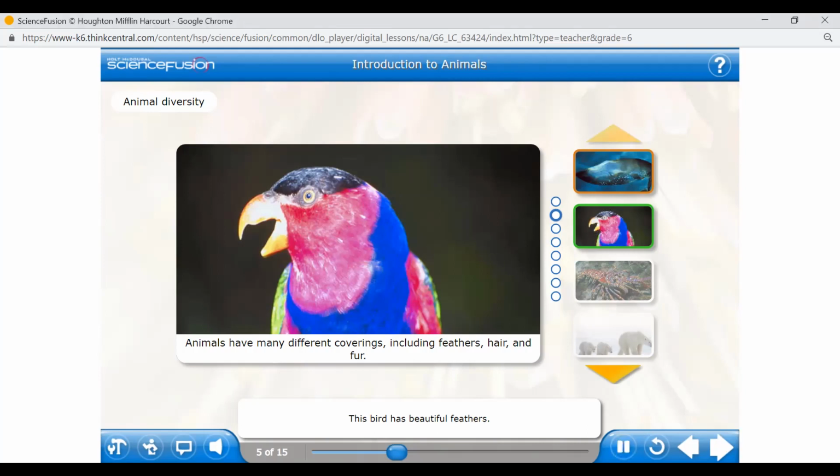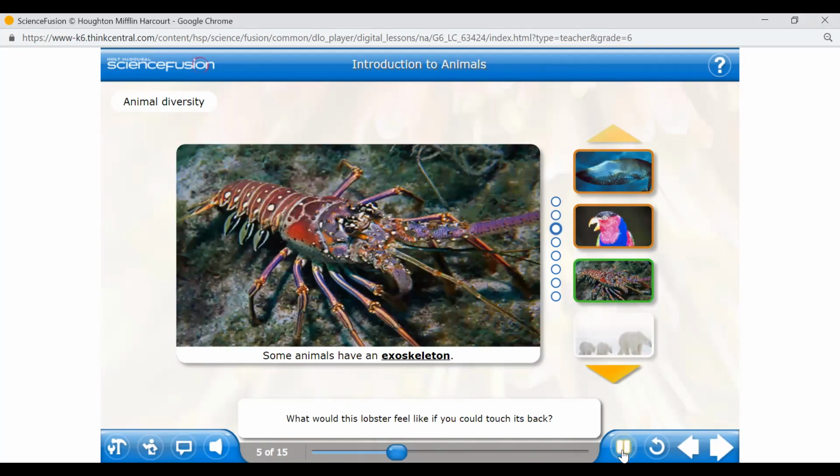Feathers are among the many different types of body coverings that animals have. Can you think of some others? Scales, fur, hair, and... Okay, what would this lobster feel like if you could?